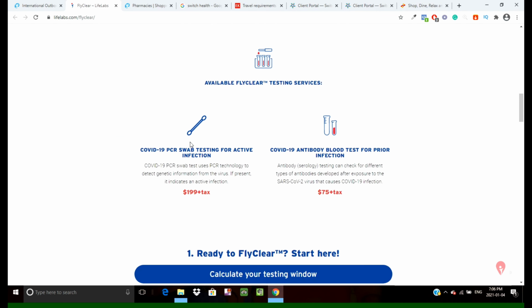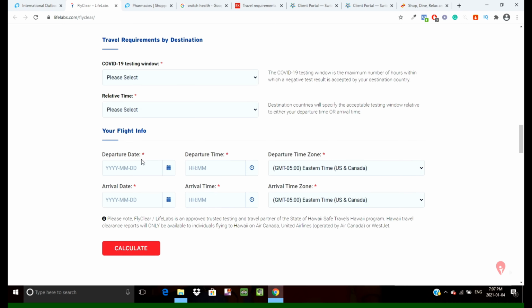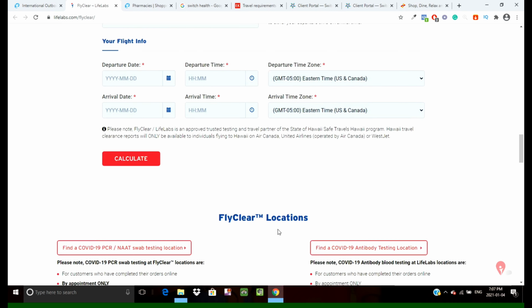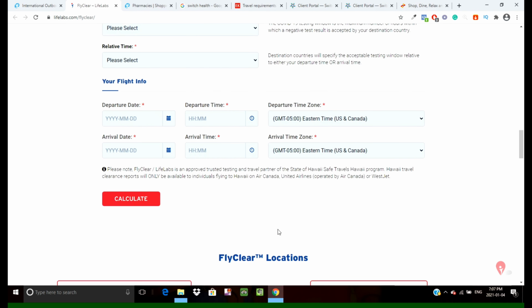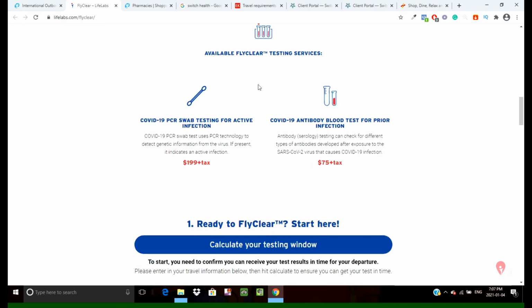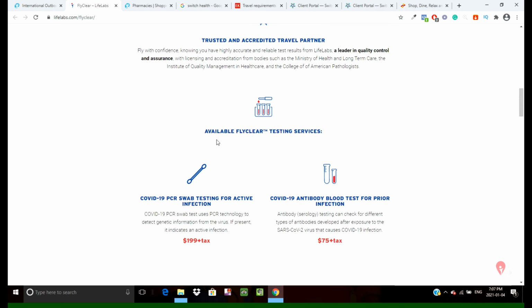And one more thing, you have to take this test, COVID-19 PCR swab testing for active infection, this one, not this one. Once you fill out these details and select calculate and follow the instructions, they will ask you if you have symptoms or not, and then they will have the portal to pay. So you just have to pay for that, and then check out here